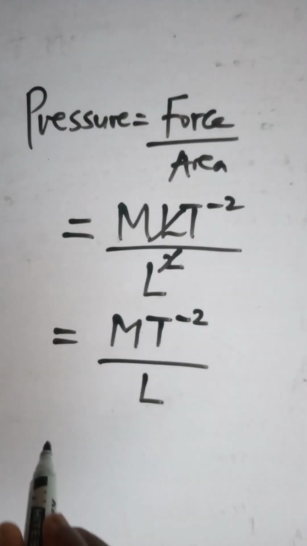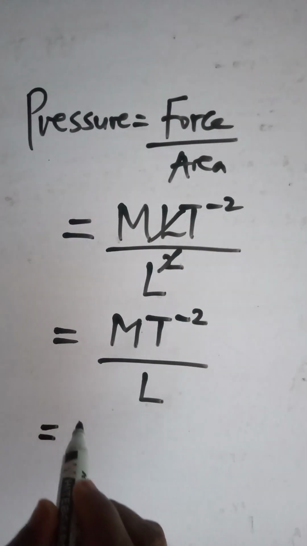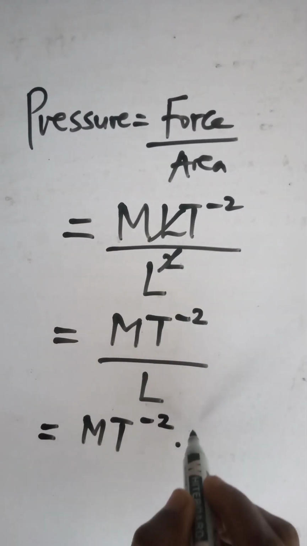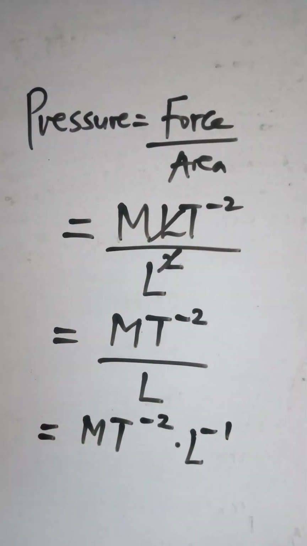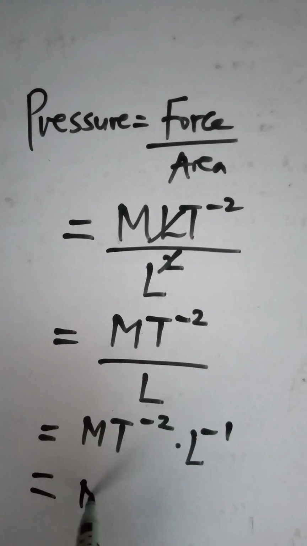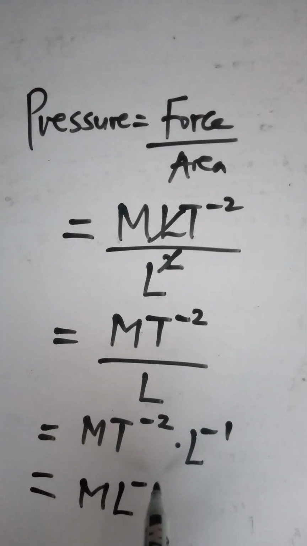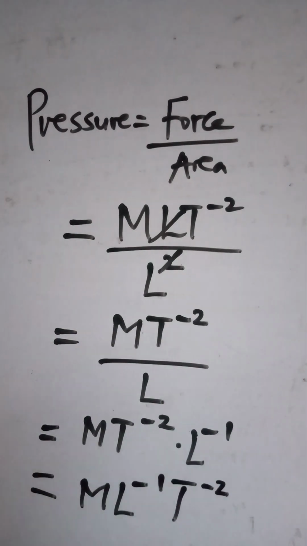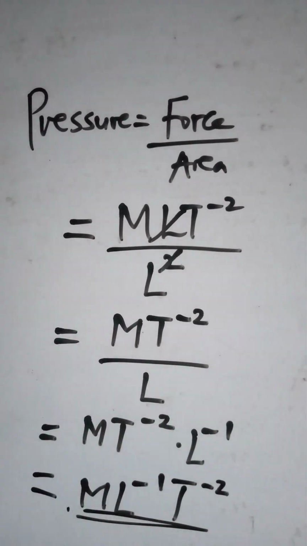Bringing the denominator up again, we're going to have MT to the power of minus 2 times L to the power of minus 1. So multiplying, finally we have ML to the power of minus 1 T to the power of minus 2 becomes the dimension for pressure. Next, let's check the dimension for density.